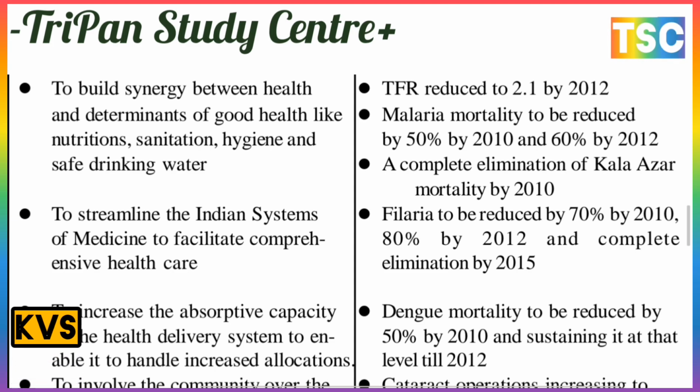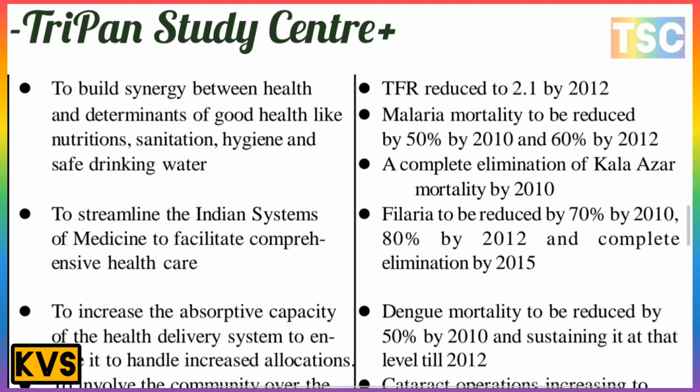There is complete elimination of Kala Azar and its mortality by 2010. The next aim is the mainstreaming of the Indian systems of medicine to facilitate comprehensive health care. The target here is malaria to be reduced by 70% by 2010 and 80% by 2012, and complete elimination by 2050. This is a most important vision, but it is not completed today.